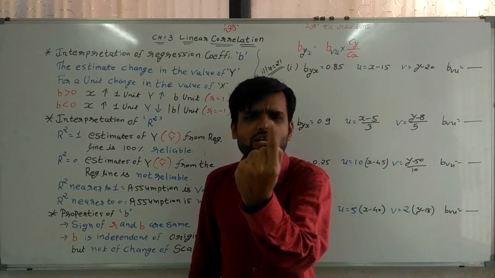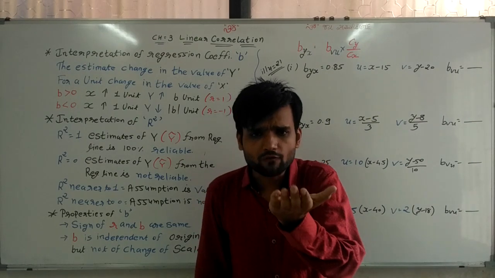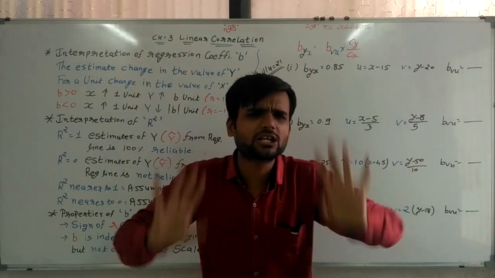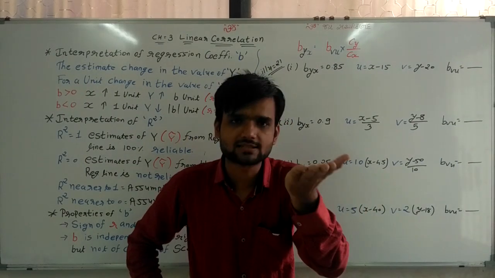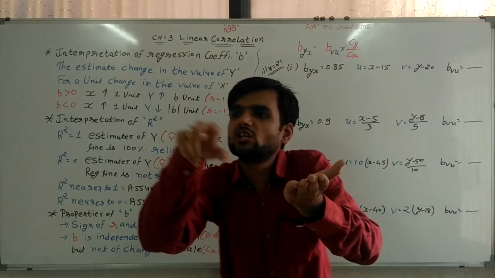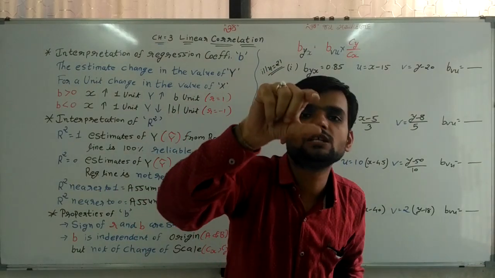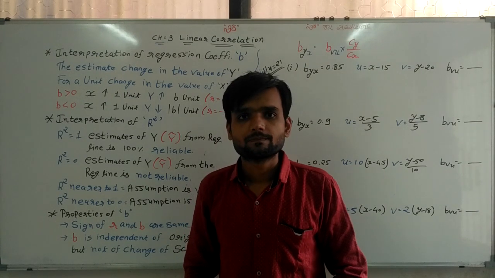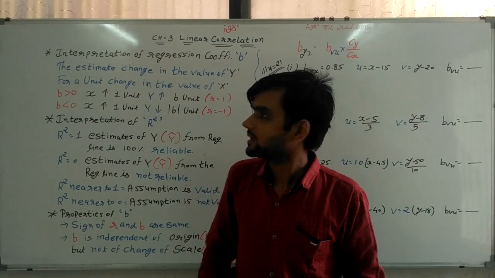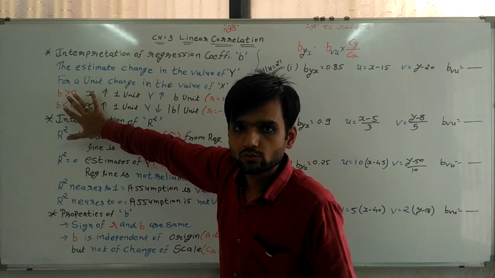If there is a one unit change in the value of x, increase or decrease, whatever it may be, then the change in the value of y is b, the regression coefficient.